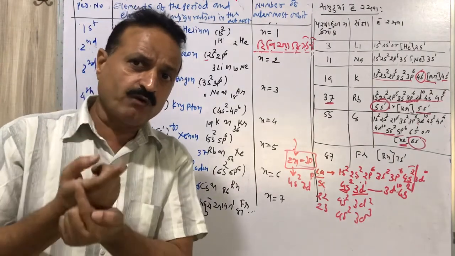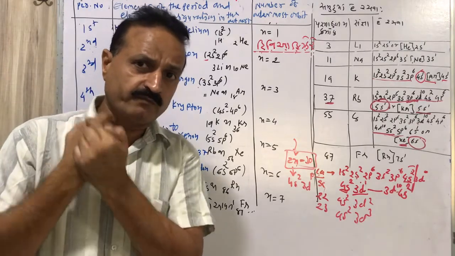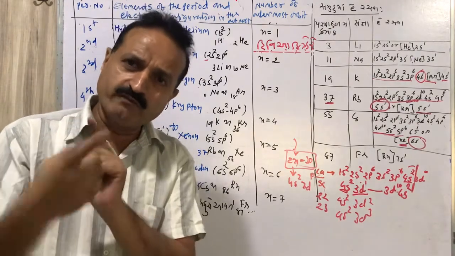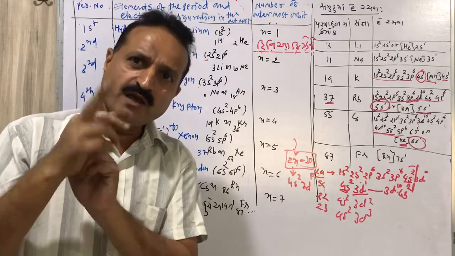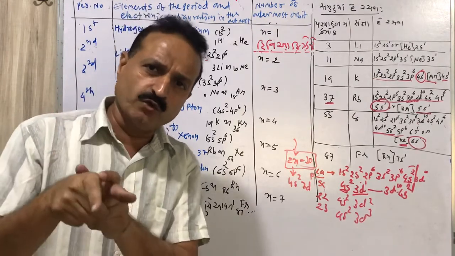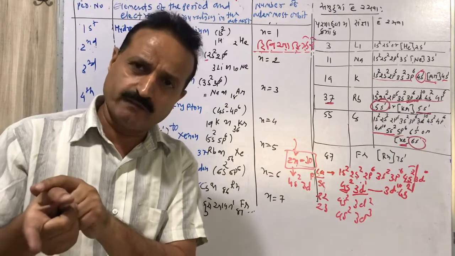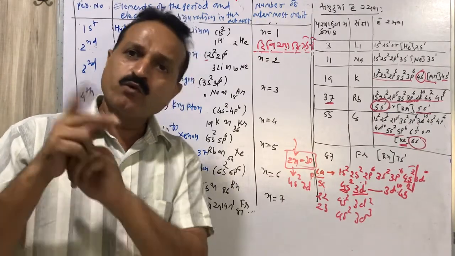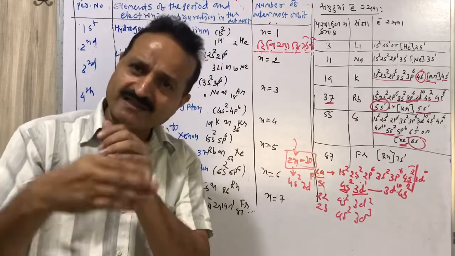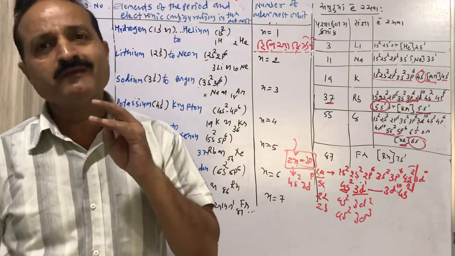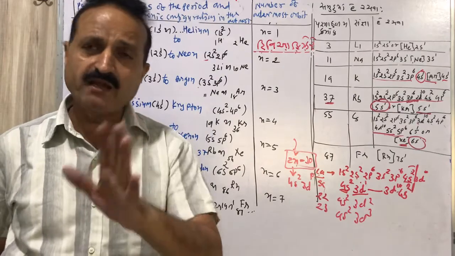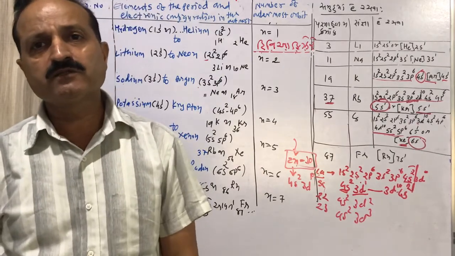Scandium has atomic number 21, so 3d1: argon 4s2 3d1. Then argon 4s2 3d2, then titanium, argon 4s2 3d3, like that. Scandium, titanium, vanadium, chromium, like that. These are the 10 elements in the same period.